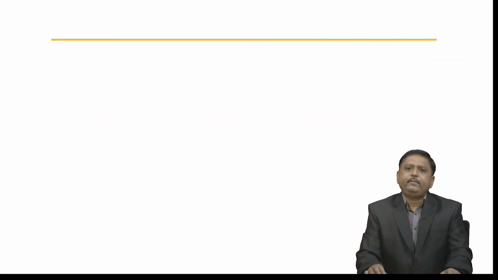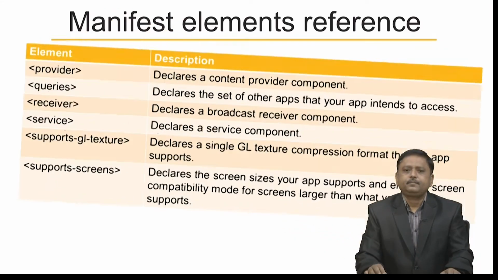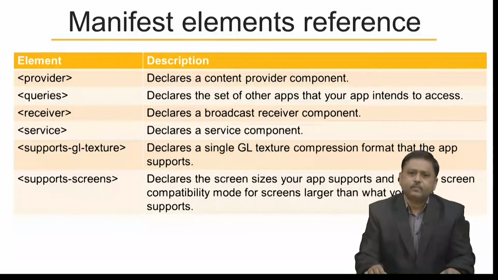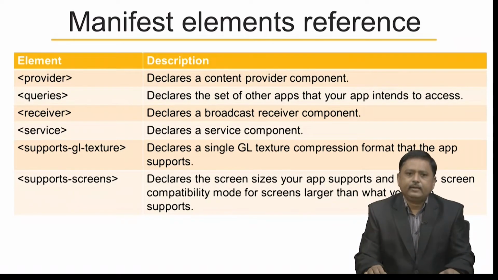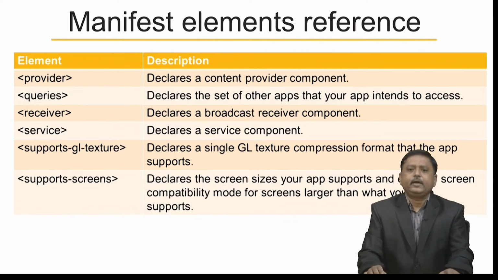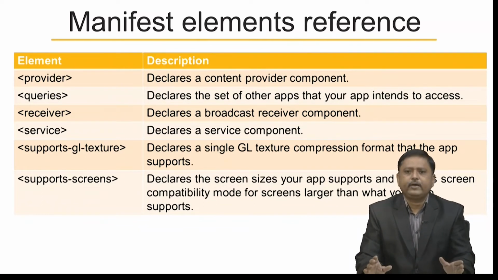The next element is provider. It declares a content provider component. Then there is queries, which declares the set of other apps that your app intends to access. There is a receiver element, which declares a broadcast receiver component, and there is a service element, which declares a service component.